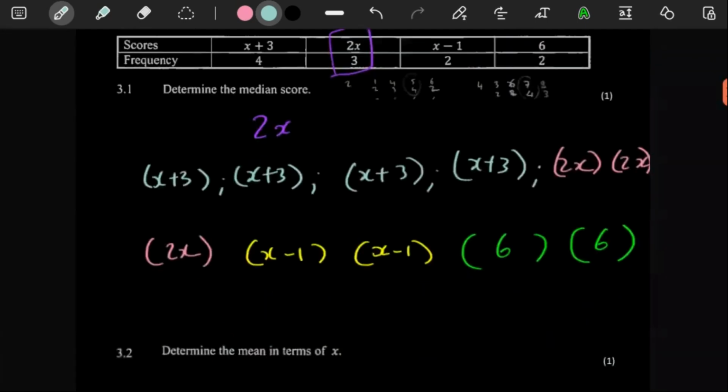Yeah, so what we know is, determine the median score. Here there's 1, 2, 3, 4, 5, 6, 7, 8, 9, 10, 11 scores in total, right? And we know that the median will be the score in the middle. So if you see here, 1, 2, 3, 4, 5, 1, 2, 3, 4, 5, this would be in the middle. So 2x is our answer over there. So we can just move on.